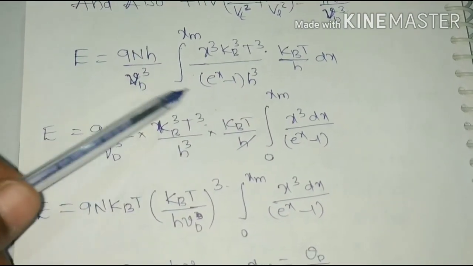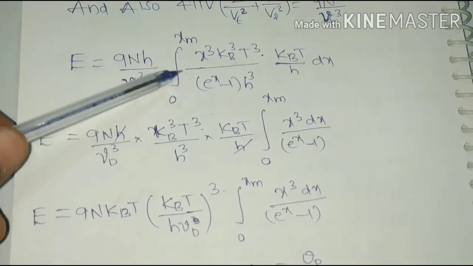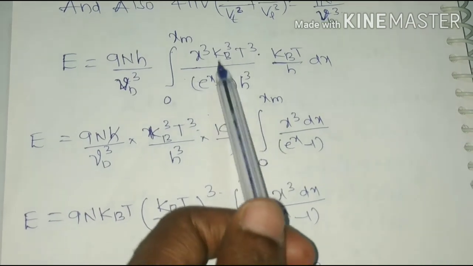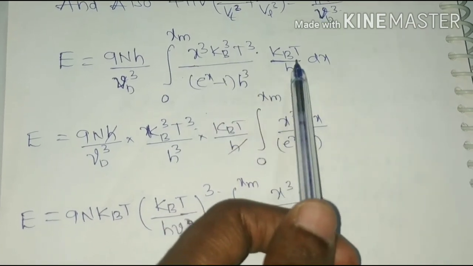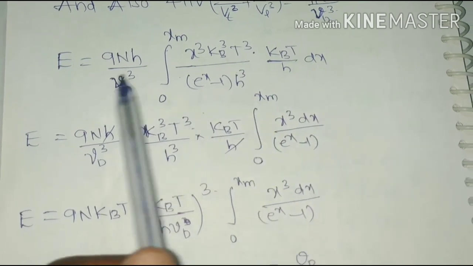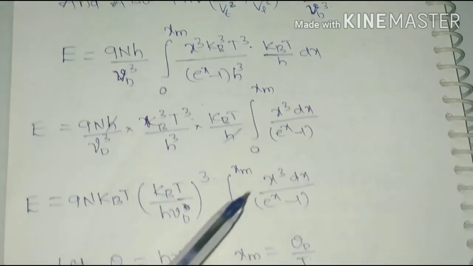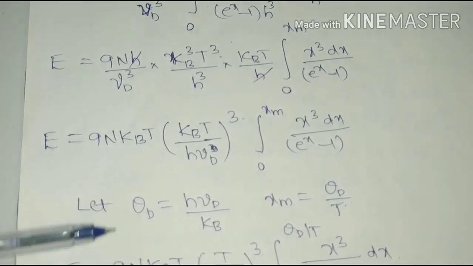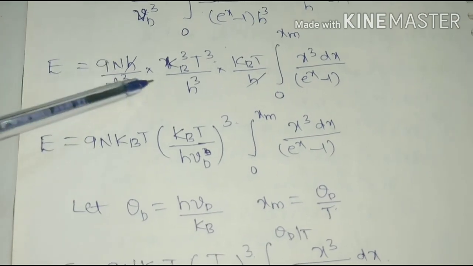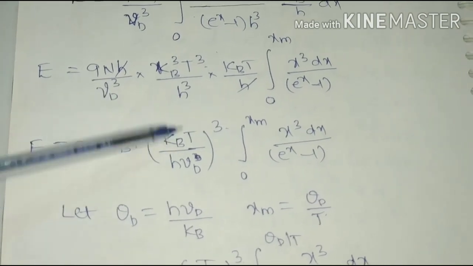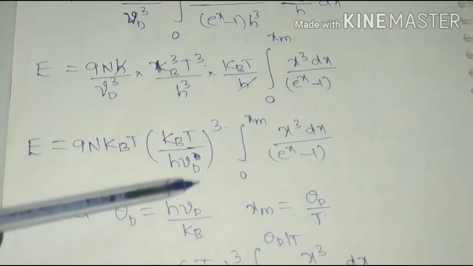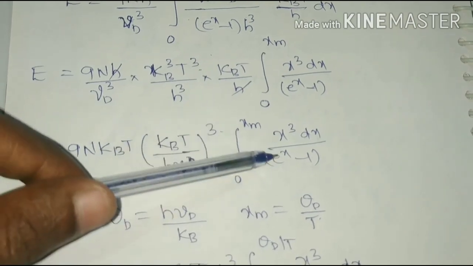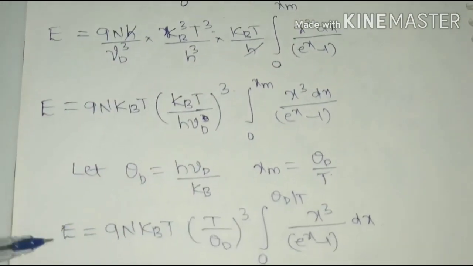So taking all the constants outside, we are differentiating with respect to x, only x terms are left inside the integration. Taking all the constant values outside, k_B T into k³d³ becomes k_B T⁴, and 9N h by νd³. We are multiplying the same terms, k³d³ by h³ν³, which become (k_B T by hνd) whole cube, and k_B T 9N k_B T. In the integration we have 0 to x_m, x³ dx by e^x minus 1.